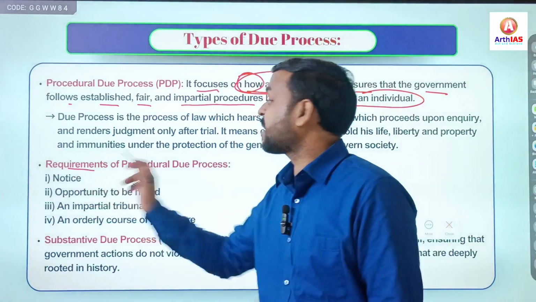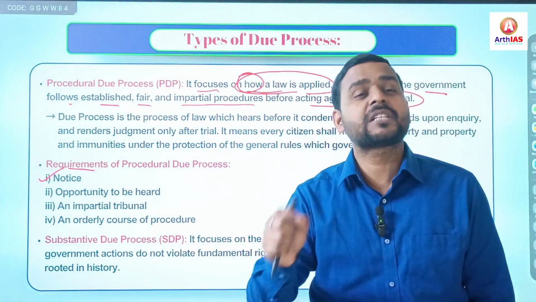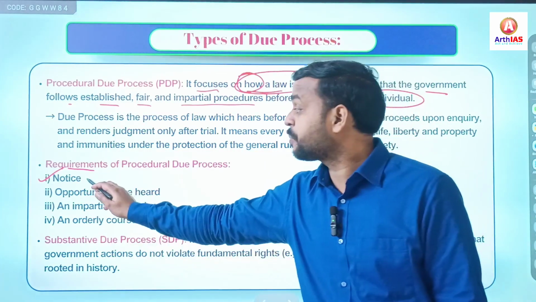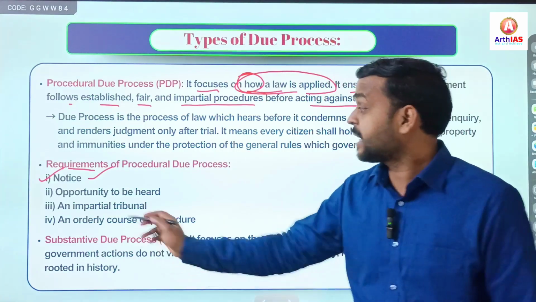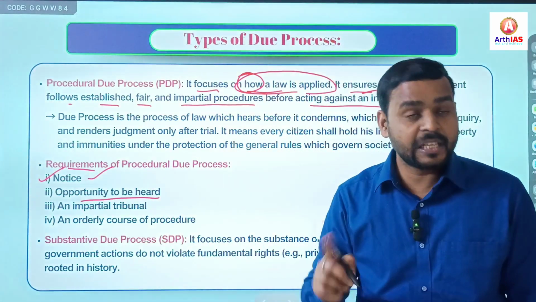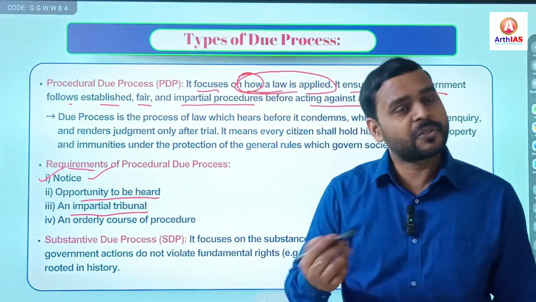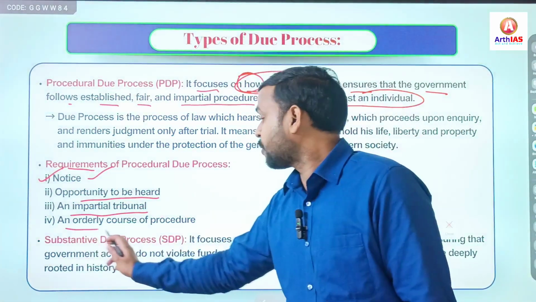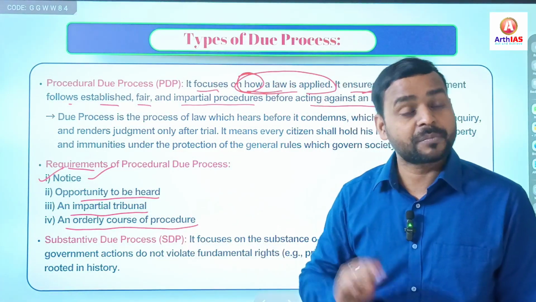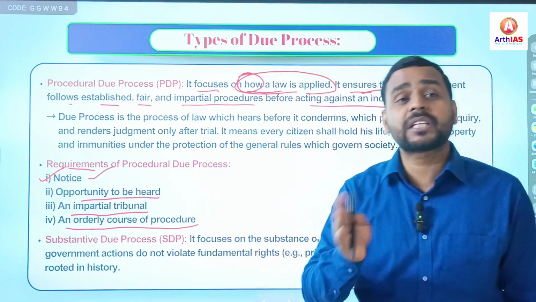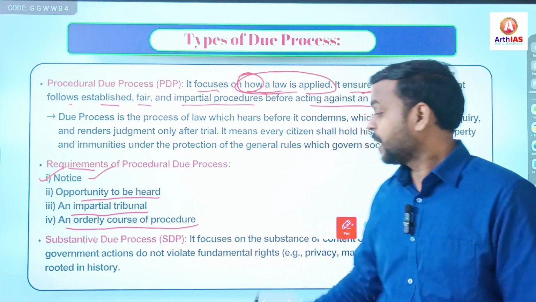And there are certain requirements. First is, as I said, notice. Notice what? For example, as I said, a person is being arrested, right? The person should be provided the notice that this is the reason that you are being arrested. Second, opportunity to be heard, obviously, legal representation, right? Third, an impartial tribunal or judiciary, whatever. And lastly, an orderly course of procedure, right? Free and fair trial of that person. The judiciary will decide whether the person is guilty or not, not the executive, right?